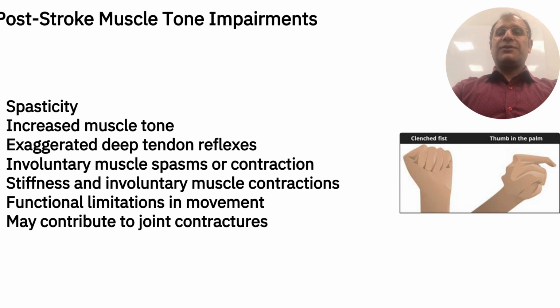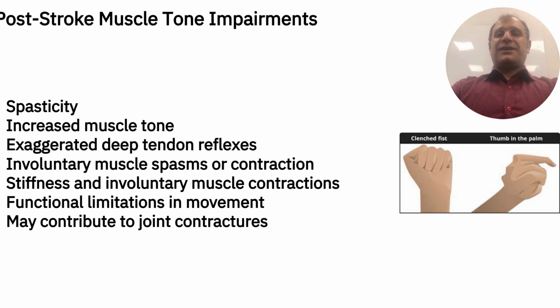Spasticity is a common consequence of a stroke and is defined as increased muscle tone leading to stiffness and involuntary muscle contractions. It occurs due to disrupted communication between the brain and muscles, resulting in an imbalance of signals that control muscle contractions. This abnormal increase in tone typically manifests on the side of the body opposite the brain lesion and can lead to functional limitations in movement, making activities of daily living more challenging. Spasticity may also contribute to complications such as joint contractures if not adequately addressed.